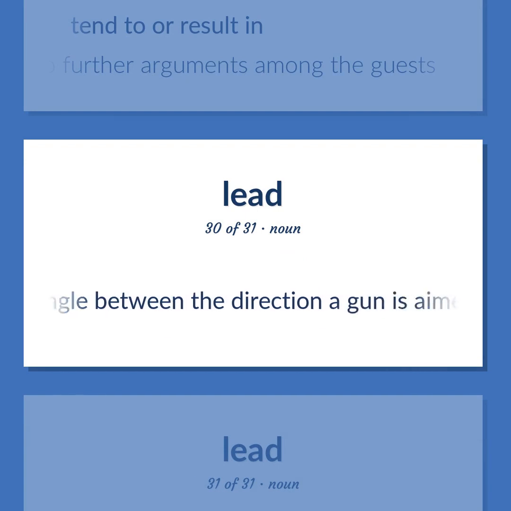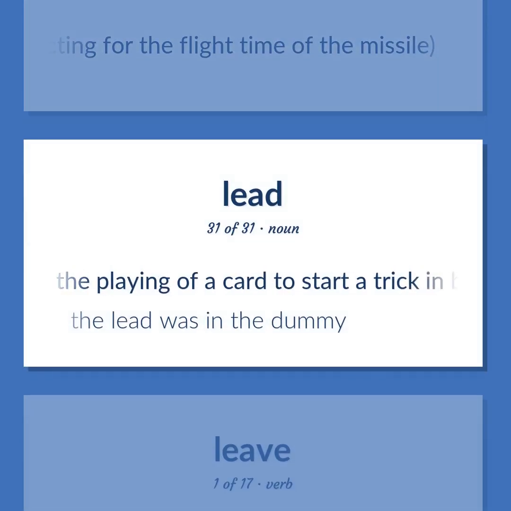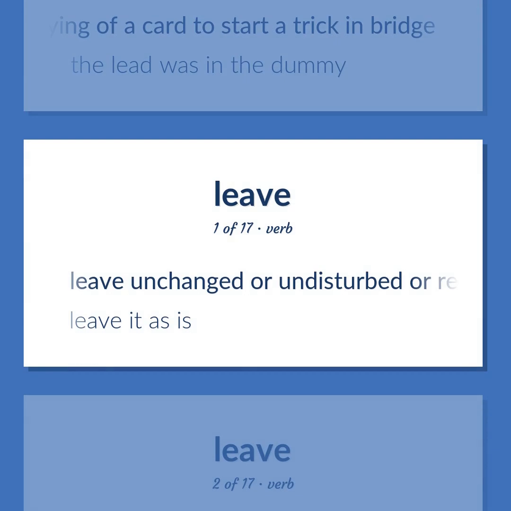The angle between the direction a gun is aimed and the position of a moving target, correcting for the flight time of the missile. The playing of a card to start a trick in bridge. The lead was in the dummy. Leave unchanged or undisturbed or refrain from taking. Leave it as is.